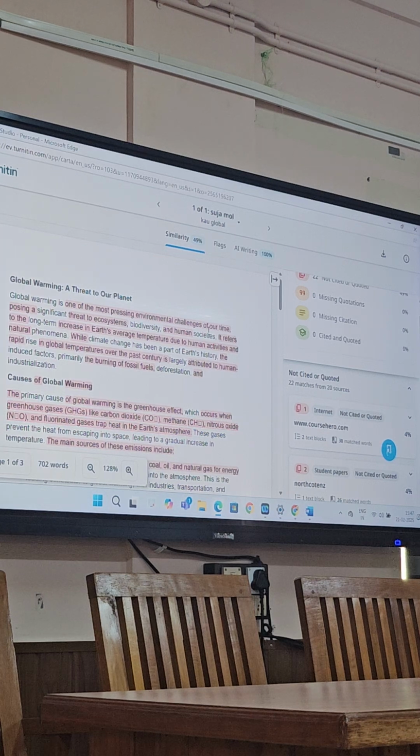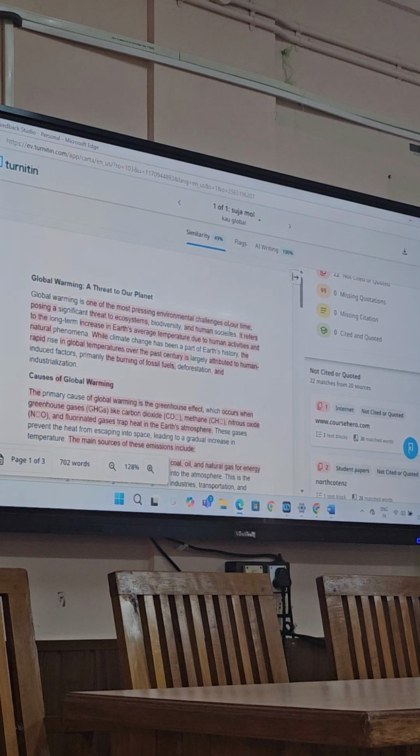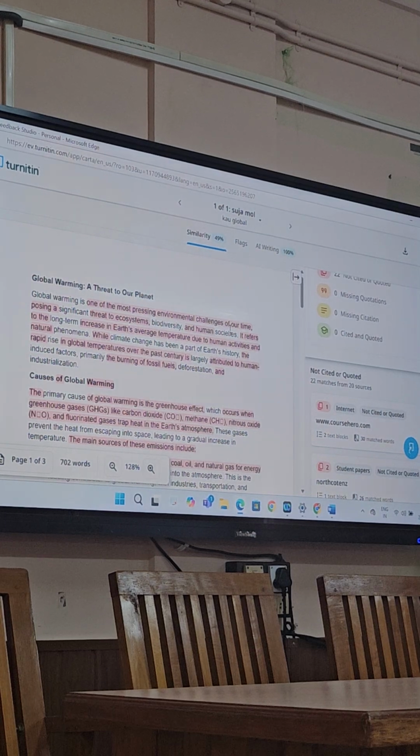If you are taking something from some place and you are not giving credit to that, you are plagiarizing. The style manual rule says that even if it is a single sentence, you have to restate it in your own words and give the citation. Only then will you be saved from being stamped as a plagiarist. Got the point? Should I explain it more microscopically? I have the examples with me. I will show you.